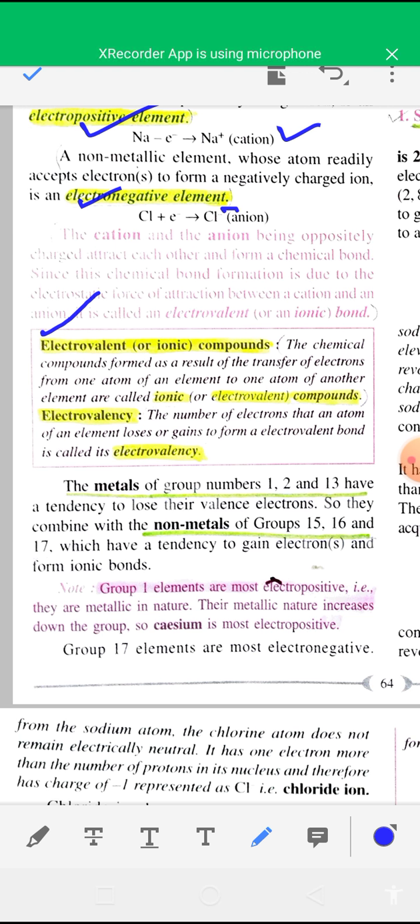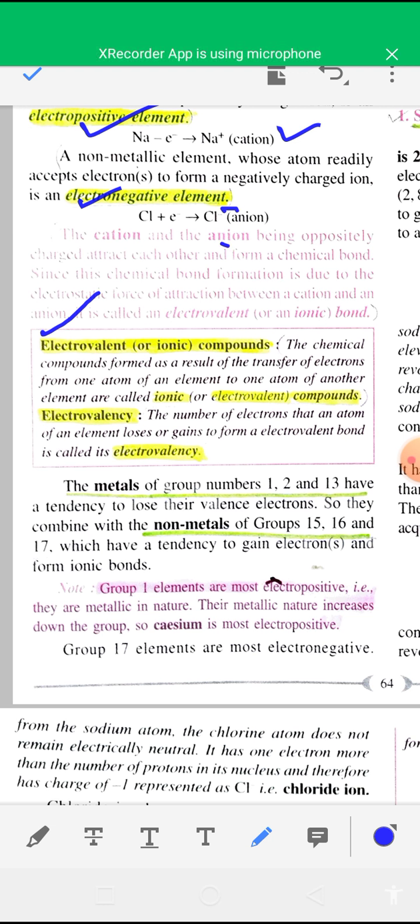Remember that the bond present in an electrovalent compound or ionic compound is the electrovalent bond or ionic bond. And what is electrovalency? It is the number of electrons that an atom of an element loses or gains to form an electrovalent bond. The number of electrons transferred during the formation of the bond is the measure of electrovalency.